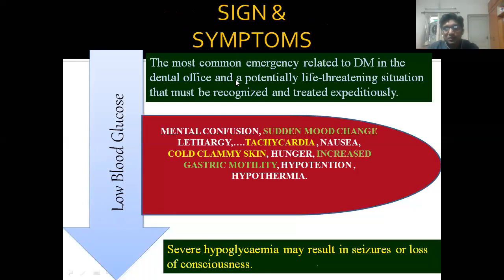Signs and symptoms: this is the most common emergency related to diabetes mellitus in the dental office, and a potentially life-threatening situation that must be recognized and treated expeditiously. If the patient is hypoglycemic, there is an increased chance of tachycardia, nausea, increased gastric motility, hypotension, and hypothermia. Severe hypoglycemia may result in seizure or loss of consciousness. The patient may become unconscious. So this is more important. It is a life-threatening condition to manage.